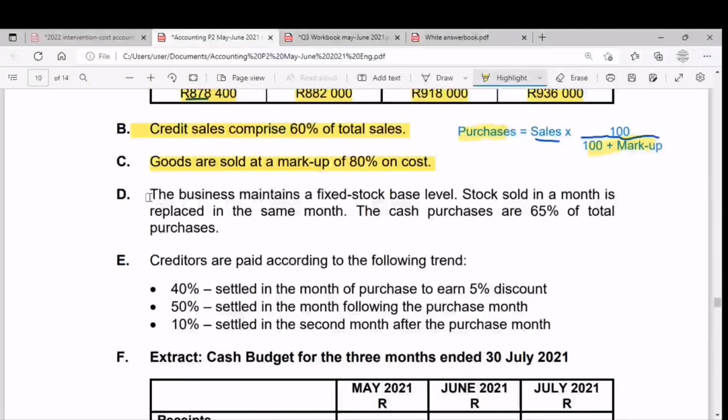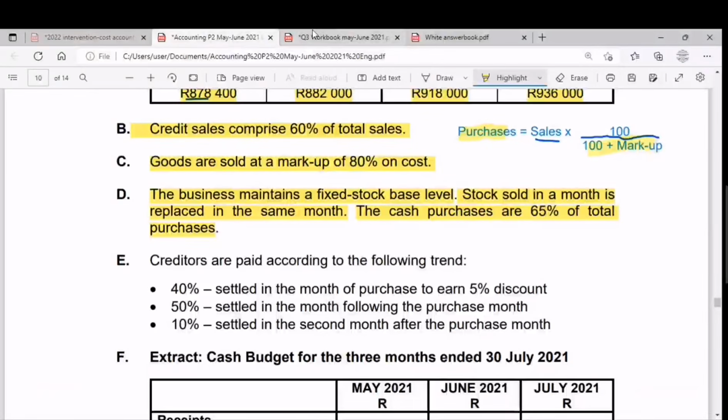So let's read D. The business maintains a fixed stock base level. Stock sold in a month is replaced in the same month. So this is straightforward. The cash purchases are 65% of total purchases. That's all the information we need. The cash purchases are 65% of total purchases.